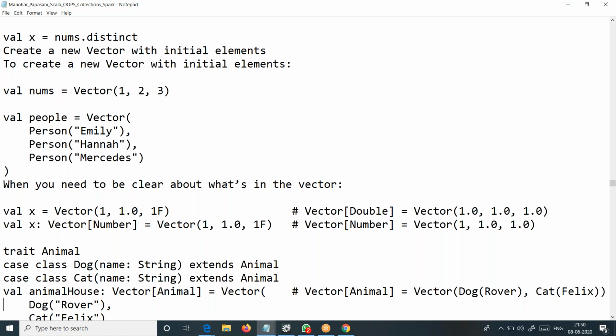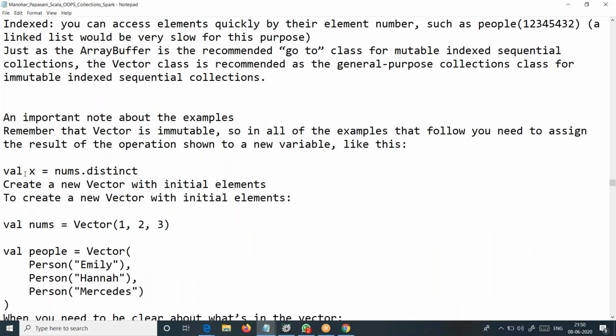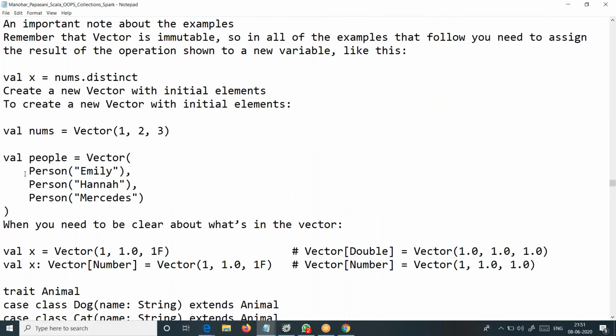Okay. So now the point is, what is that, sir? This distinct thing, I don't need to talk about it because you know very well why we need distinct, just to get elements without duplicates. That's what distinct is. Even vector allows duplicates, right? Because it is an indexed sequence. The same features which are applicable for linear sequence apply, except for the performance related differences. Mostly the features are the same here.